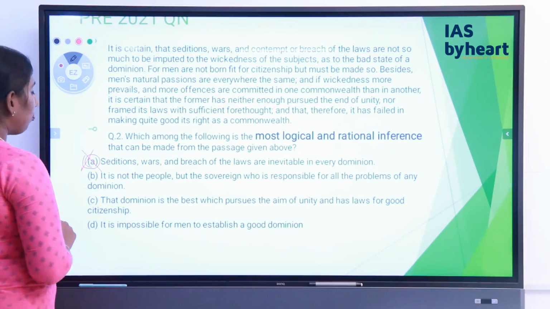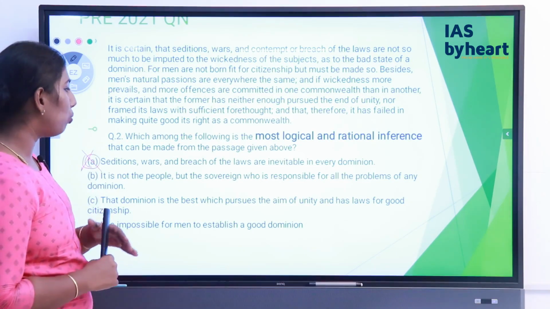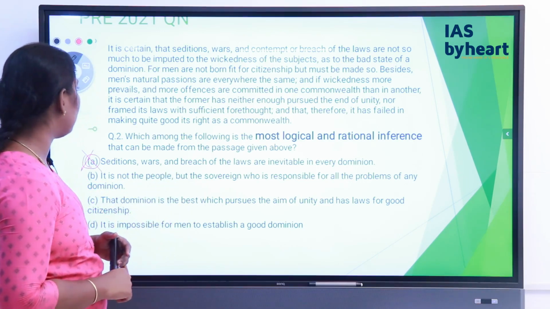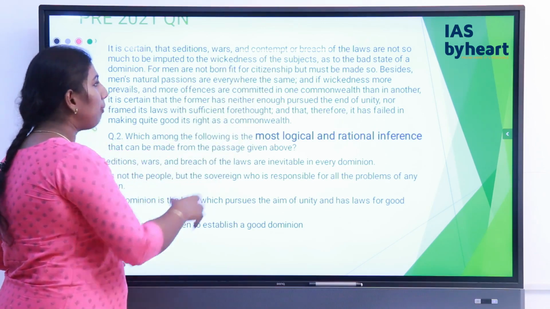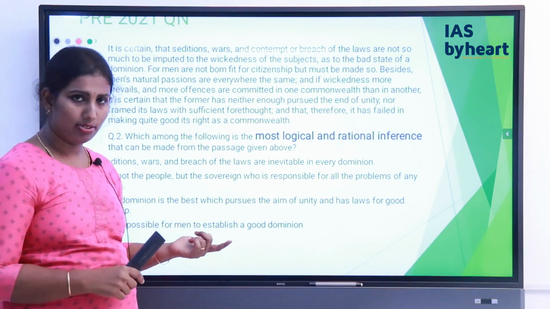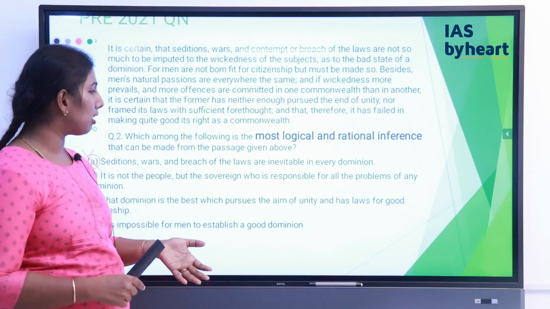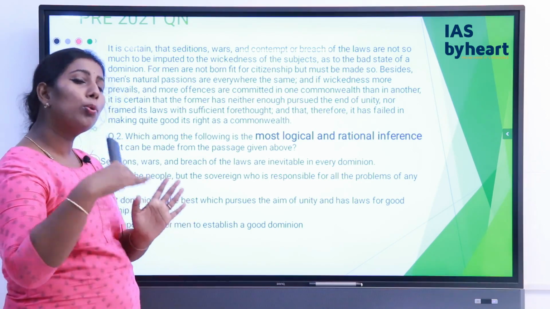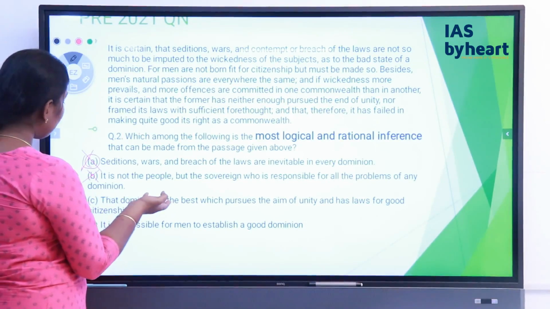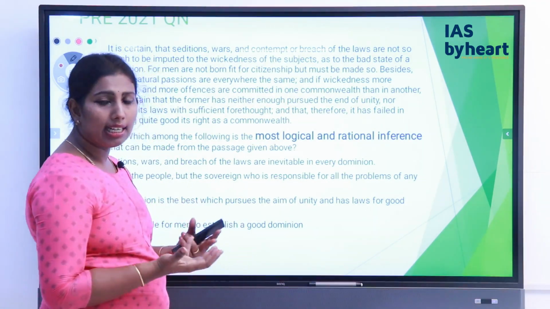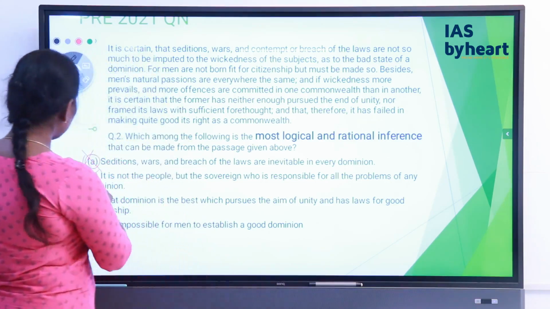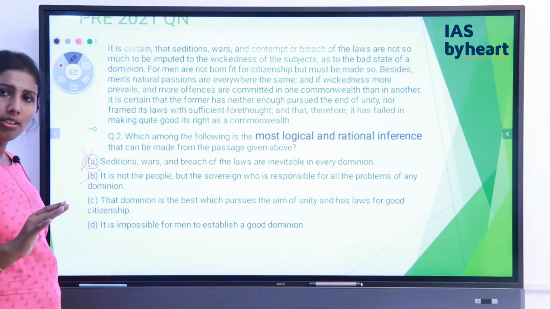Let's look at statement B. It is not the people but the sovereign who is responsible for all the problems of any dominion. In the first statement itself, it is saying the wickedness of the subjects is one of the important reasons for all this lawlessness, right? So it is also blaming the citizens, but it is saying more of the blame is on the state, right? So this statement is also not correct. It is saying the burden of the crime is entirely on the state, but that is not so as per your passage. So obviously statement B is also not the correct inference.